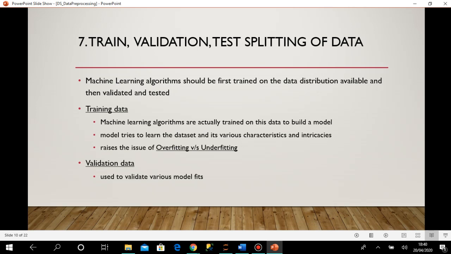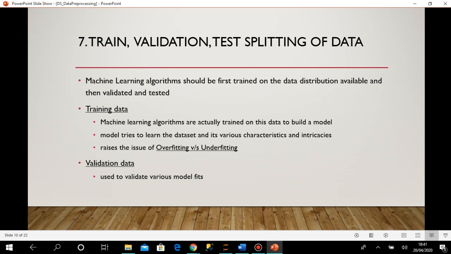So the first one is training data. What is training data? Machine learning algorithms are actually trained on this data to build a model. So you can say this is the input given to the machine learning algorithms. We first split the data and we give that training portion of the data to the machine learning algorithms. These algorithms take this data set and try to learn from it.